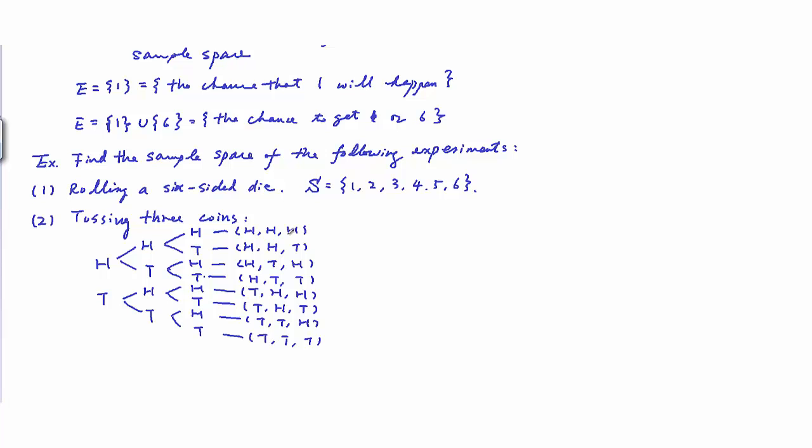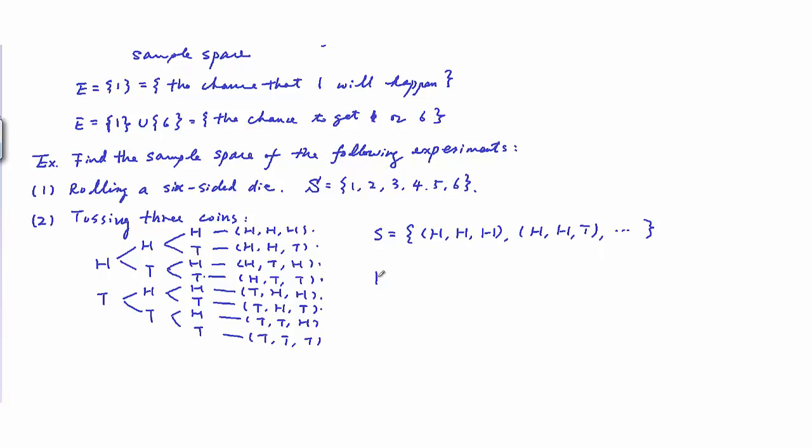So the sample space of tossing 3 coins is all these 8: 1, 2, 3, 4, 5, 6, 7, 8. Yes, 8 outcomes. So that is the sample space for these 3 coins. To save time, let me not copy every one here.